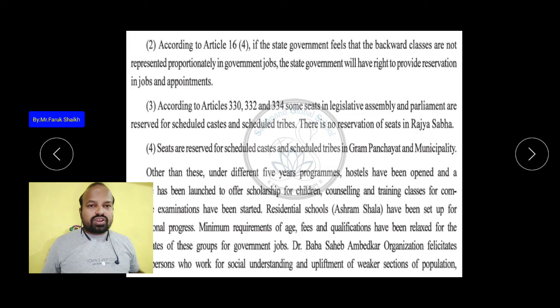There is no reservation for seats in the Rajya Sabha, and in the Rajya Sabha no seat is reserved for them.